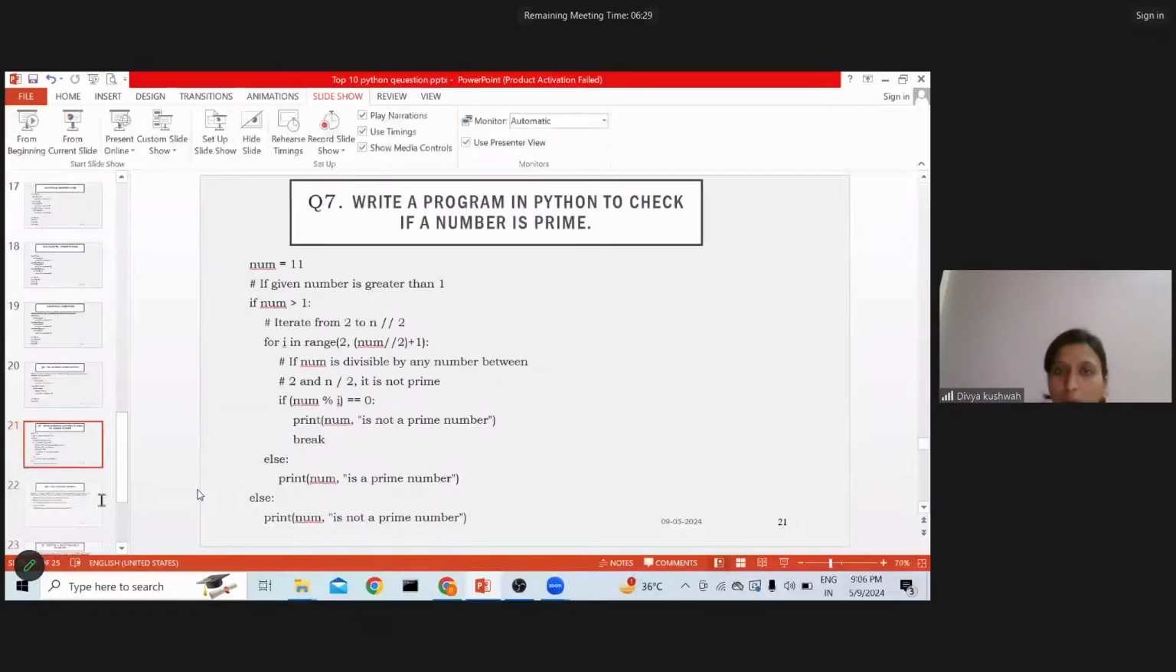Write a program in Python to check if a number is prime. So what are prime numbers? Prime numbers are the numbers that are divisible only by one or itself. Okay, so let's see that in this particular example.